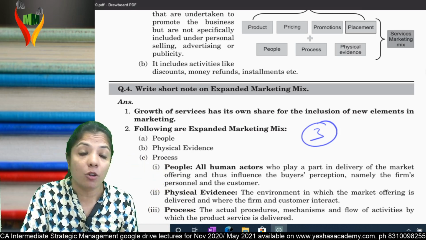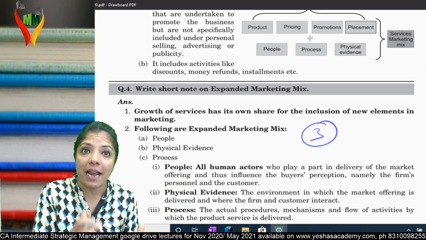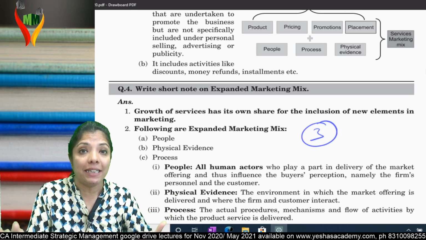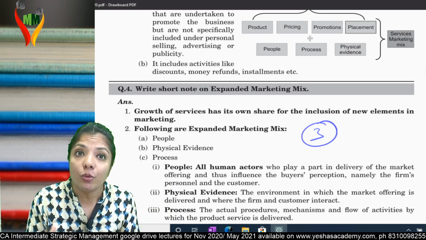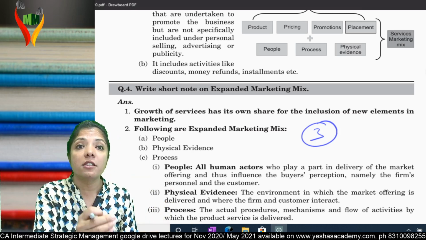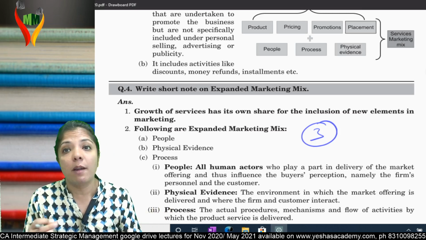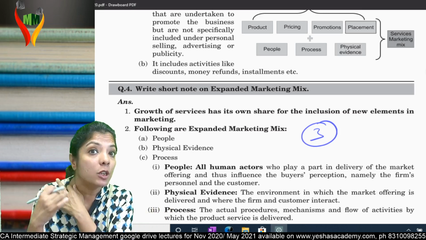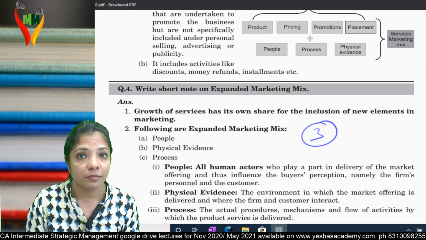But when you talk about a service provider, you have to spend time. Hospital industry, hospitality, restaurant, teaching. You have to spend time with that person. So it's very important that the person giving services behaves properly and has a good way of talking. It plays a hell of a lot of importance. The buyer's perception changes only because of that particular person.